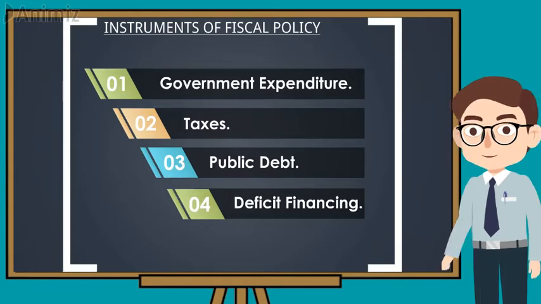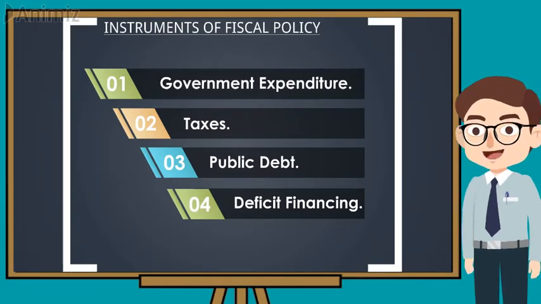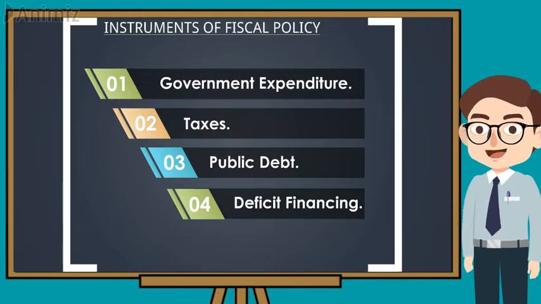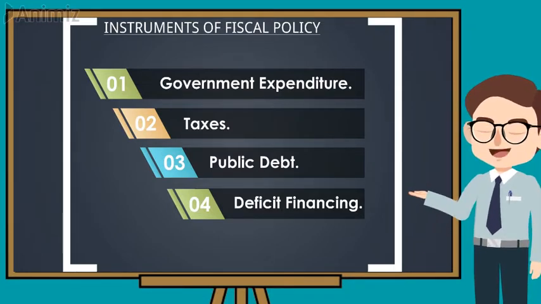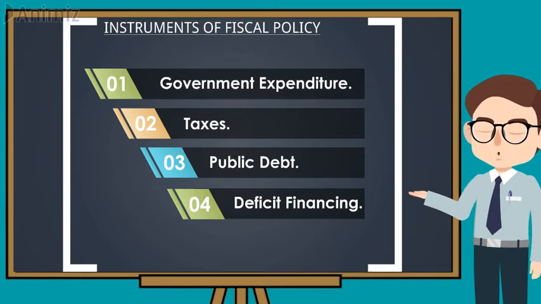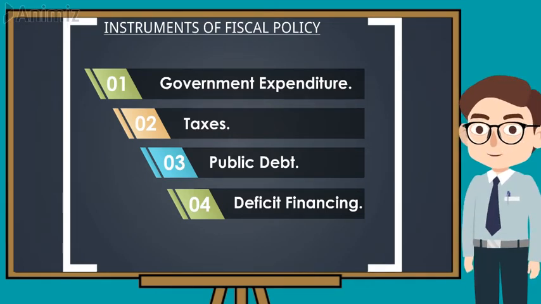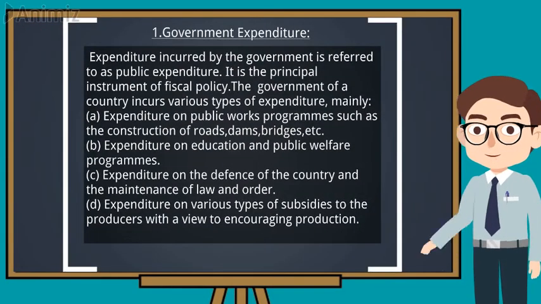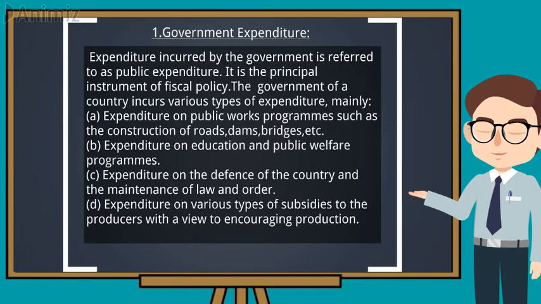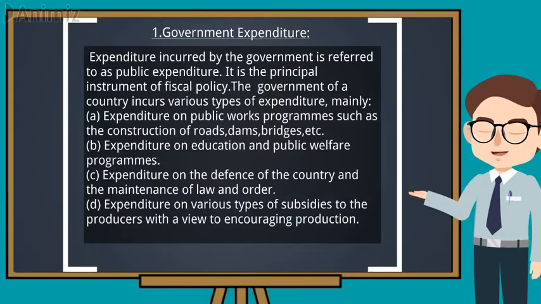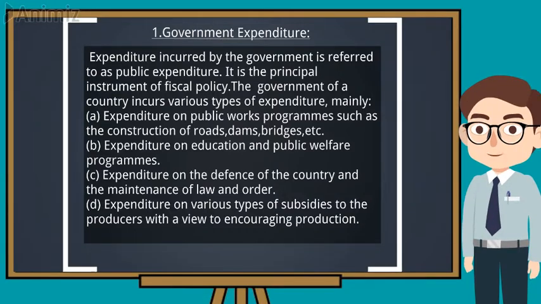Instruments of fiscal policy: government expenditure, taxes, public debt, deficit financing. Government expenditure. Expenditure incurred by the government is referred to as public expenditure. It is the principal instrument of fiscal policy.